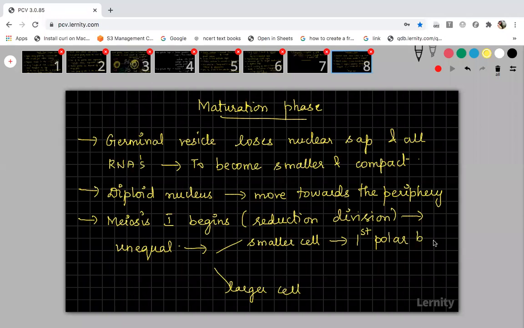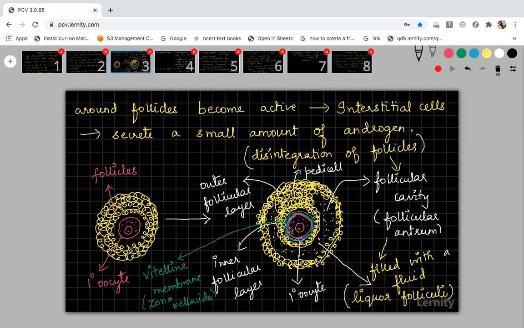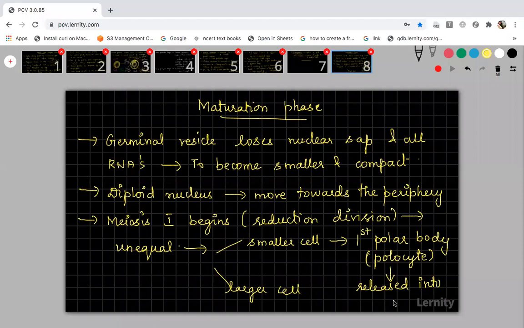The smaller cell is called the first polar body. It is named the polocyte. The polar body, the polocyte, will be released into the perivitelline space. Okay, you know what the perivitelline space is? I told you, the space between the plasma membrane and the zona pellucida layer, you just see this, the perivitelline space in blue color. The vitelline membrane, there is a small space, right? And this polar body will be released into the perivitelline space because this polar body is sterile. It is not functional.